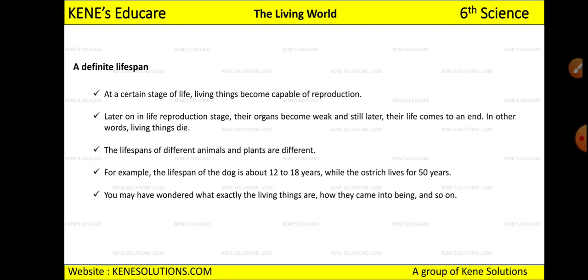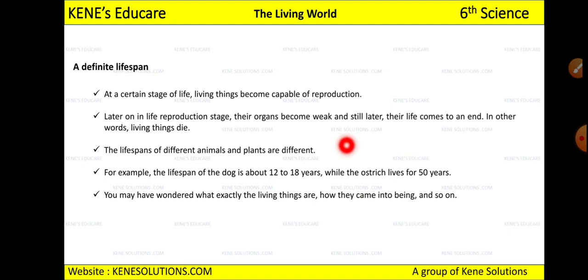At a certain time we will die, so our life will come to an end. In other words, living things die, right? The lifespan of different animals and plants is different because of survival of the fittest. Those who are fit will survive. Once you become unfit, you have to die.